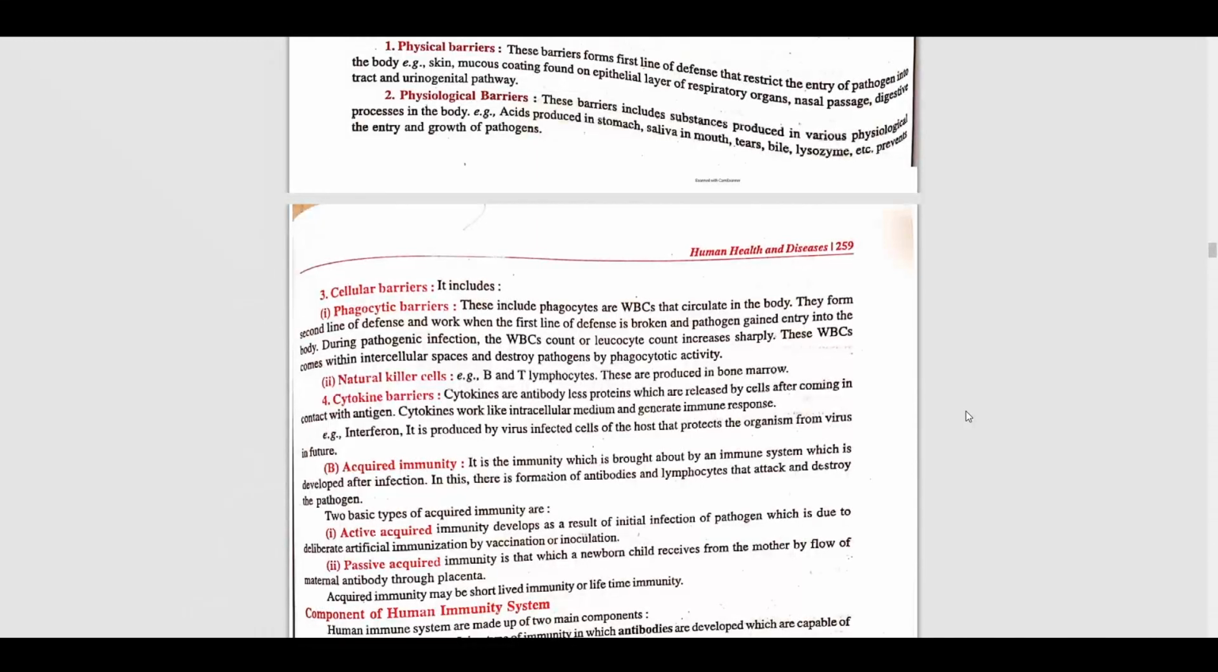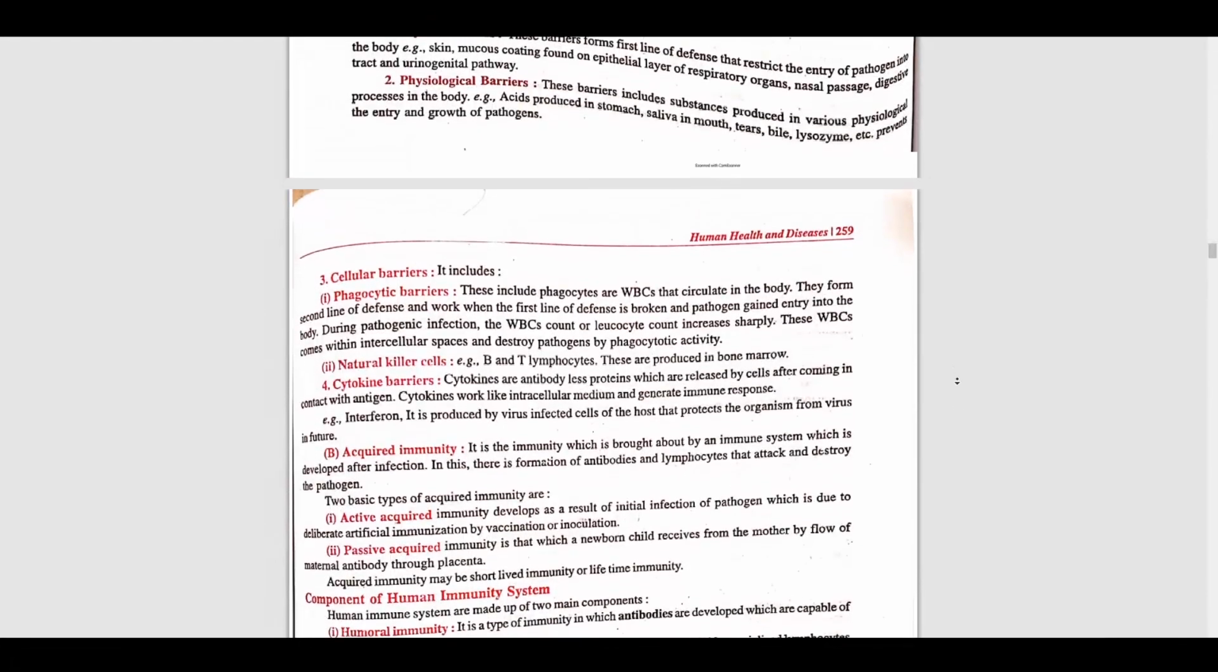Second is the natural killer cell. Natural means those cells which are already present in our body, that are T lymphocytes or B lymphocytes. Generally these are produced in the bone marrow.